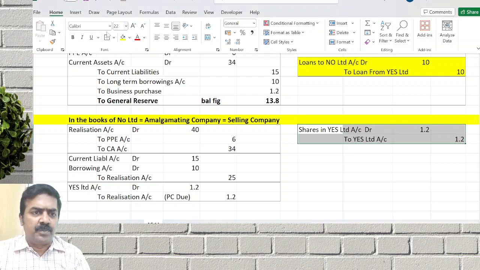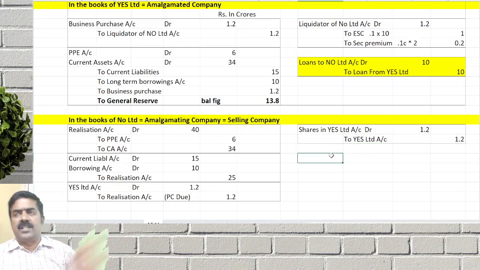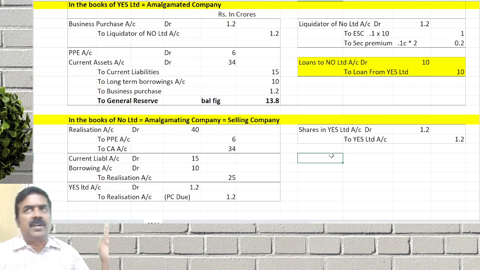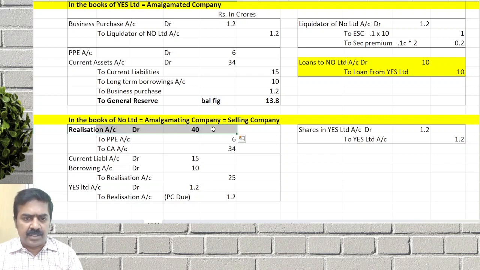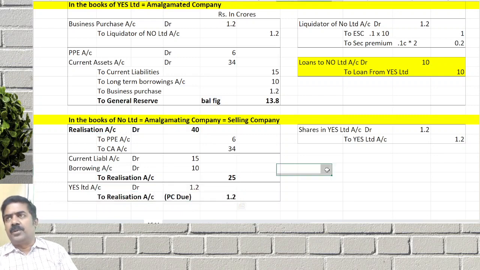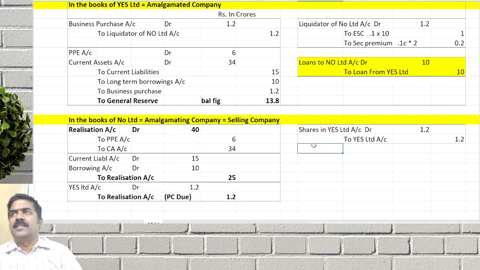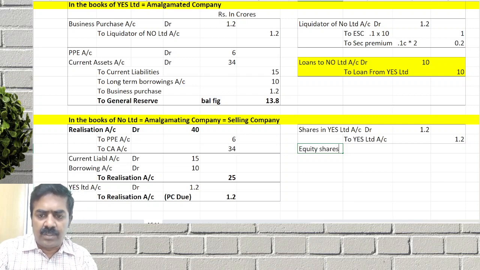In this question, there is no preference shareholder to be settled, no liquidation expenses, no payment of liabilities, nothing. Now if we apply the debit minus credit method, the profit or loss will come. Here we debit realization account, here credit realization account, here one credit realization account. So what is the net? Debit has 40, credit has 25 and 1.2. So 13.8 is like a loss. Equity shareholders account debit,